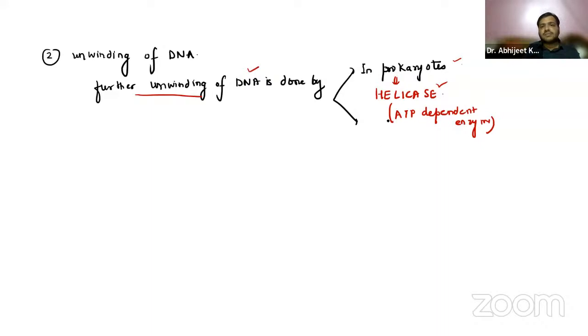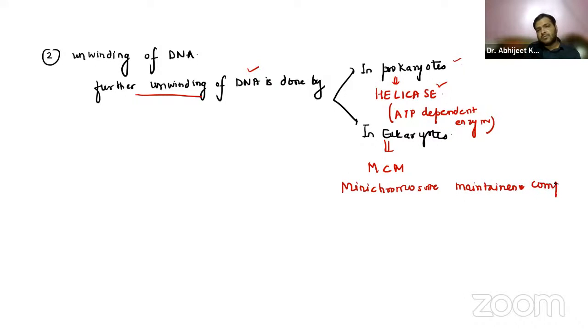But in case of eukaryotes, we have MCM. This MCM stands for mini chromosome maintenance complex.